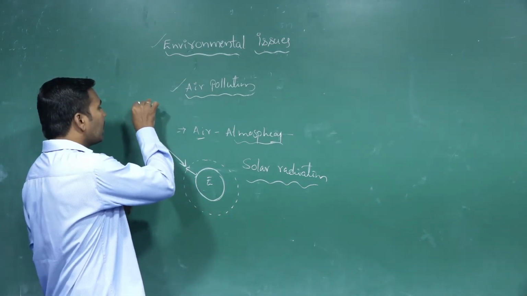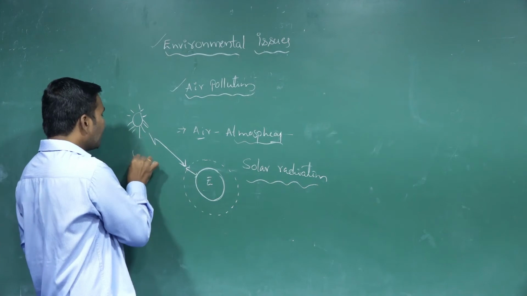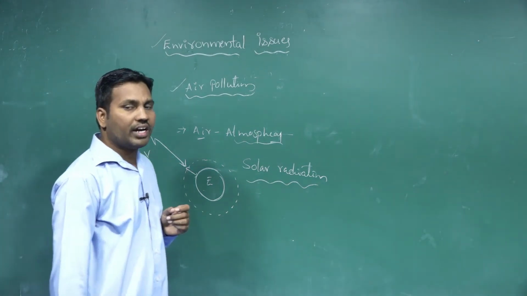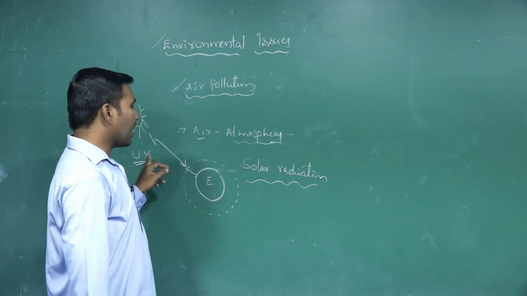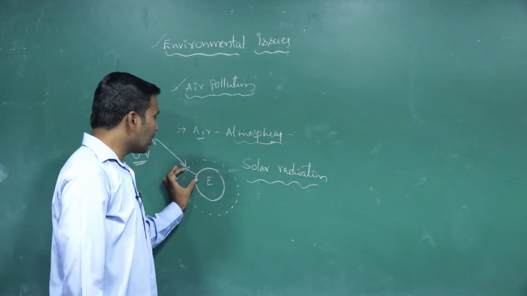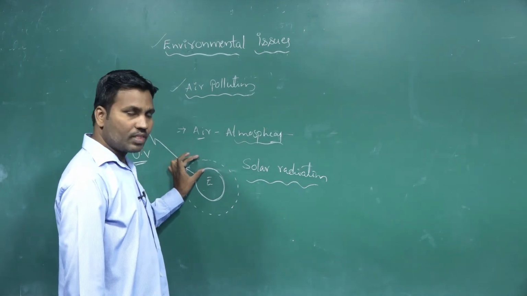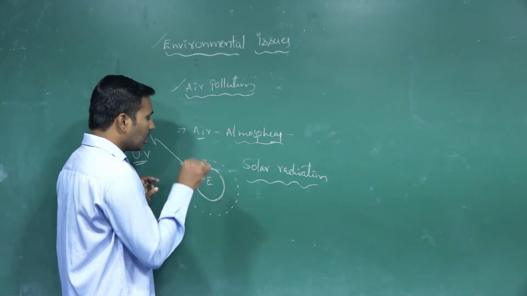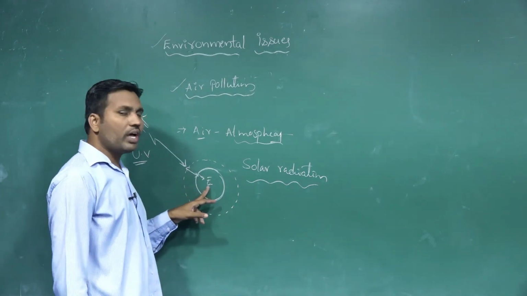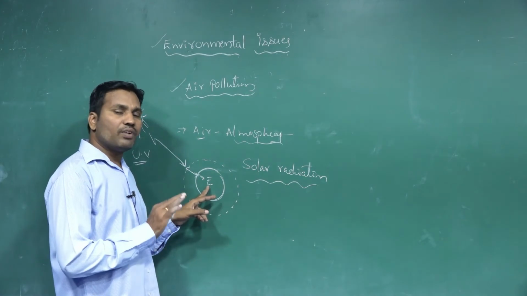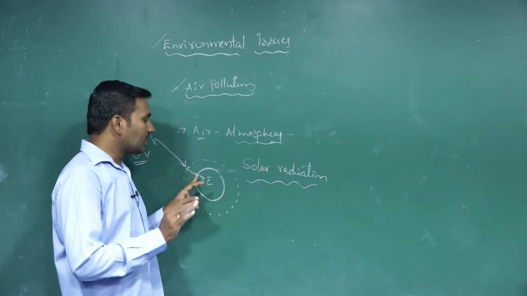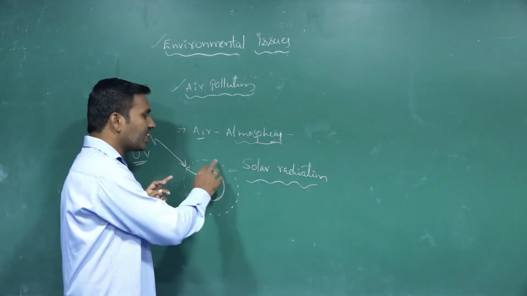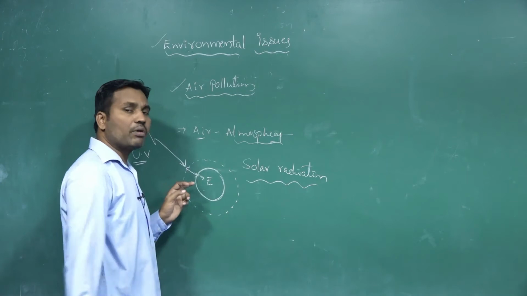Solar radiation contains UV and X-ray radiation, which is absorbed in the atmospheric layer, and only a small amount of energy or light is allowed onto the earth's surface. The remaining is filtered by the atmospheric envelope.